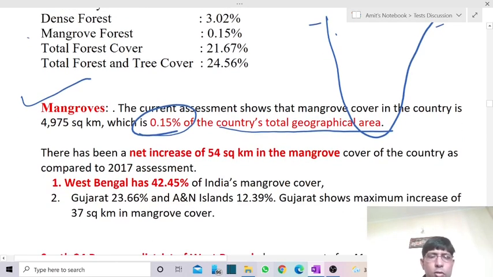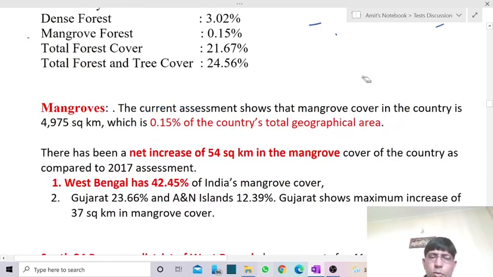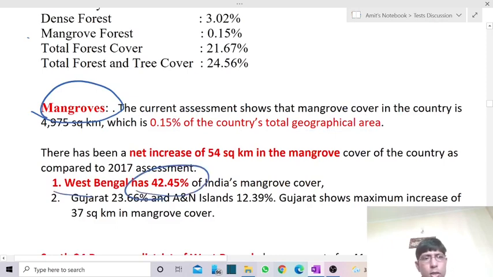Out of that, it is West Bengal which is contributing the maximum. In case of mangrove forest, West Bengal contributes almost 42.45%. So out of all the states having a coastline, West Bengal contributes the most as far as mangrove cover is concerned. Thereafter we have the Gujarat region.